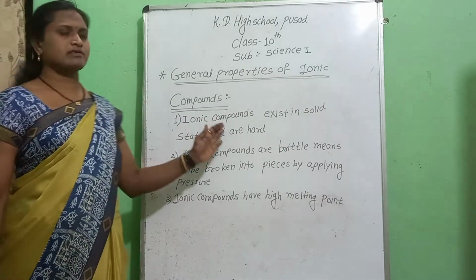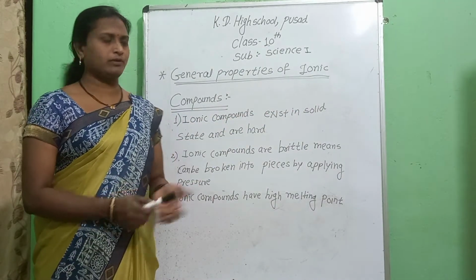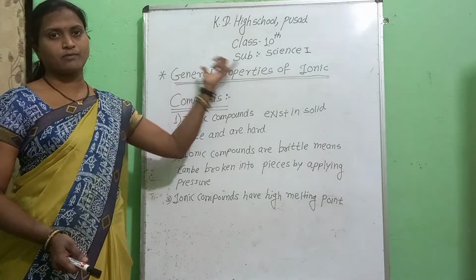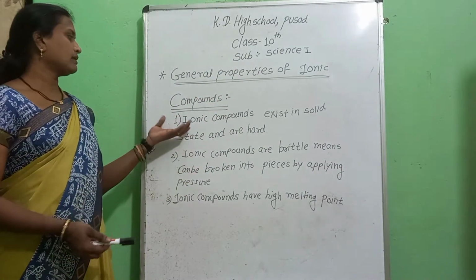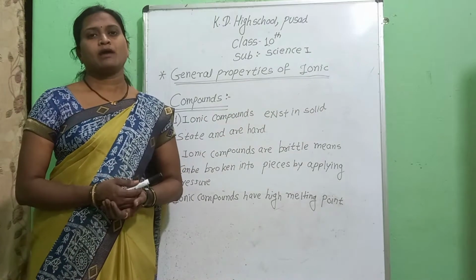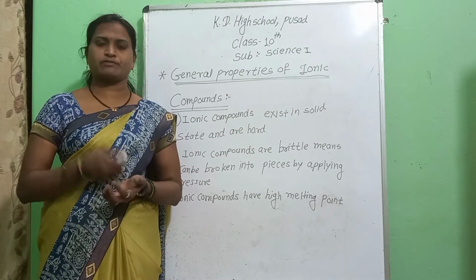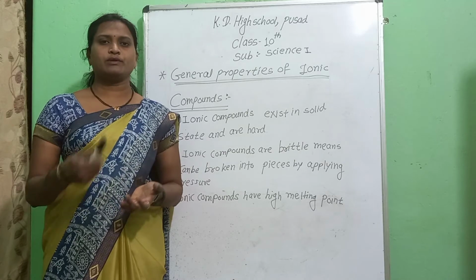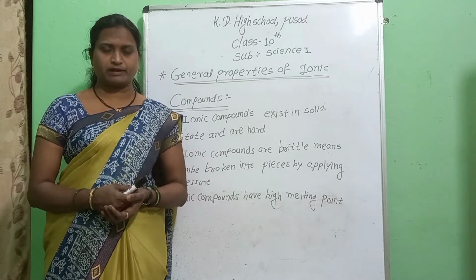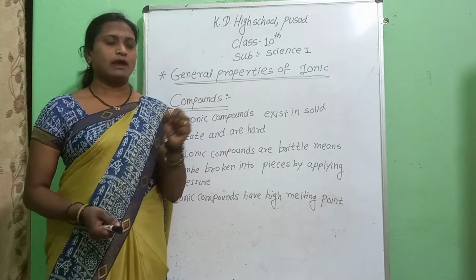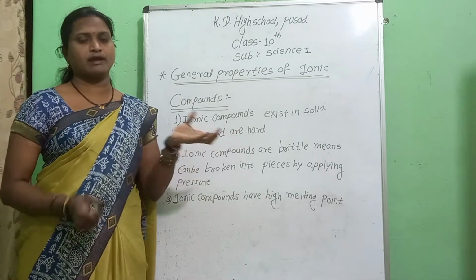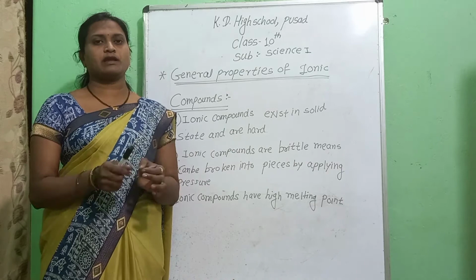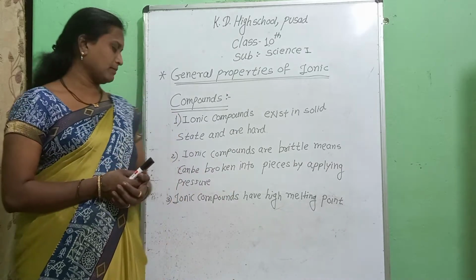Students, we have discussed what an ionic compound is. Now we will discuss the general properties of ionic compounds. Already we have seen that ionic compounds have a strong force of attraction between oppositely charged ions, and the bond formed is very strong, so they have a specific shape, generally exist in the solid state, and are hard in nature. It is really difficult to break their chemical bonds.